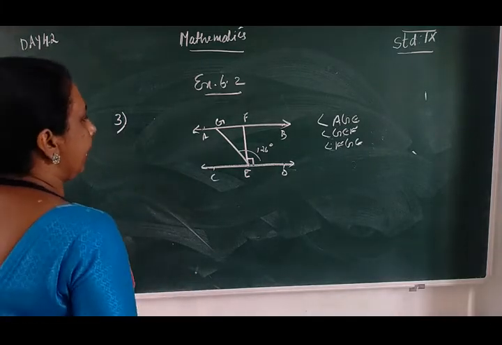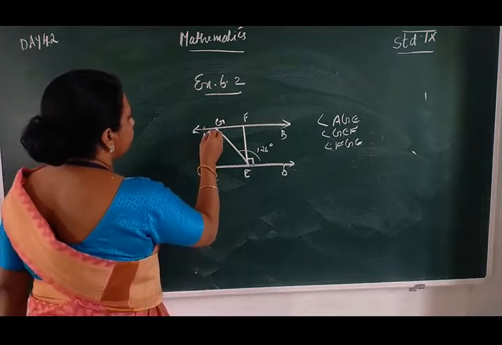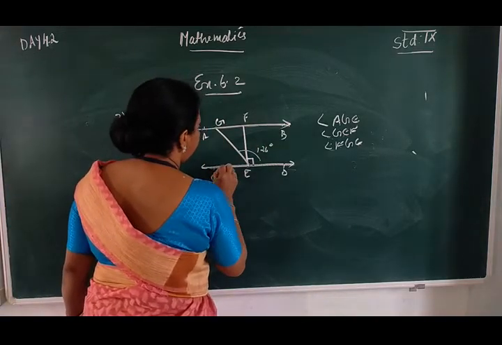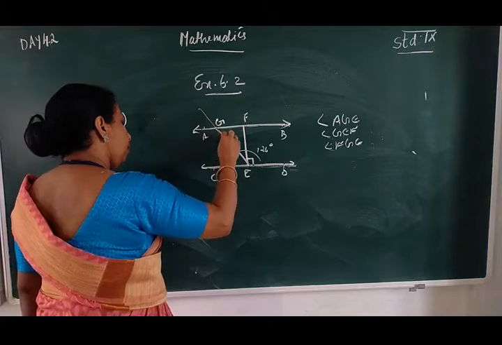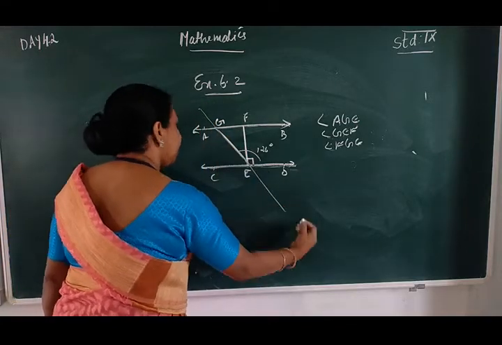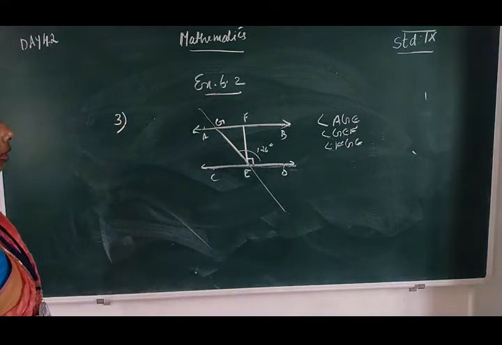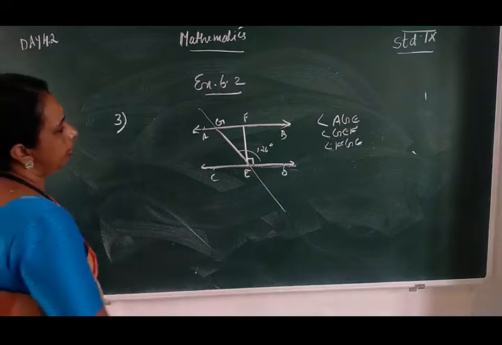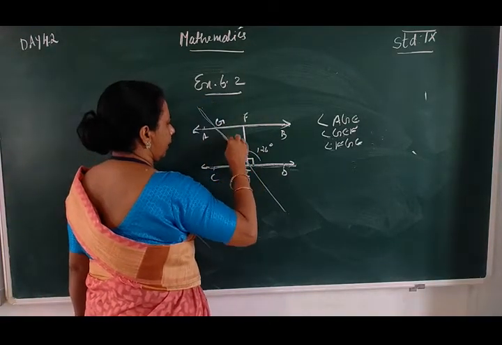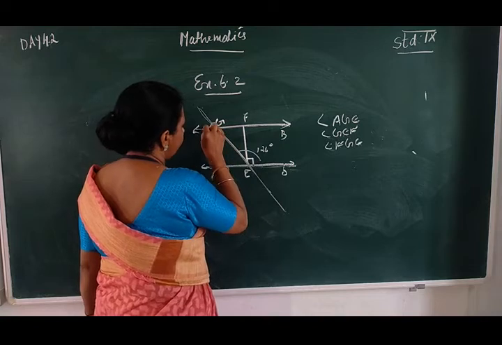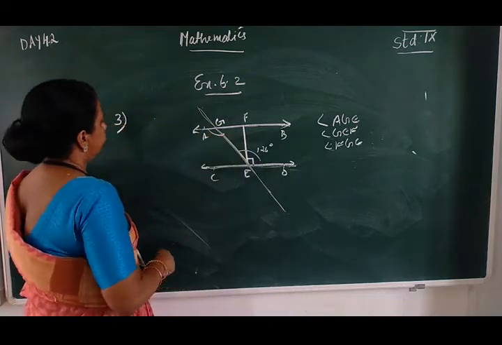What is angle AGE? Given that AB is parallel to CD, we can take this as the transversal. So AB is parallel to CD and this is the transversal.